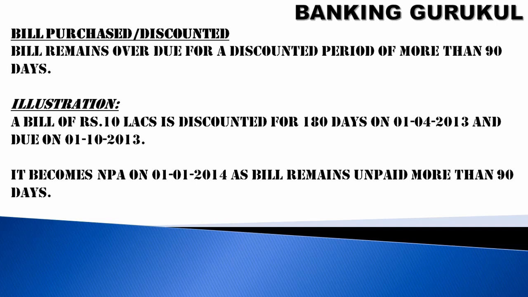Bills purchased or discounted: the bill remains overdue for more than 90 days. Illustration: a bill of rupees 10 lakhs is discounted for 180 days on 1st April 2013 and is due on 1st October 2013. It becomes NPA on 1/1/2014 as the bill remains unpaid for more than 90 days, because October, November, December, 3 months. So you are supposed to clear before 1st October, but you have not cleared. So October, November, December. On 1st January, automatically this bill will become NPA. So this account will become a non-performing asset.